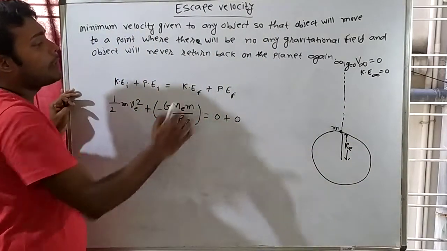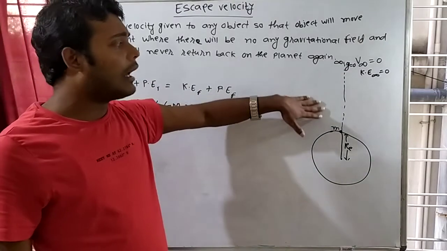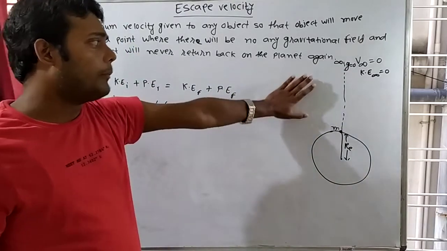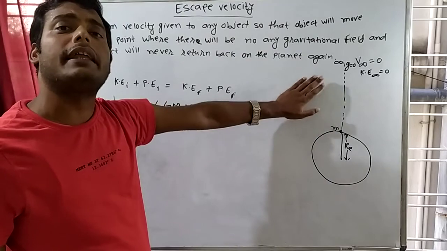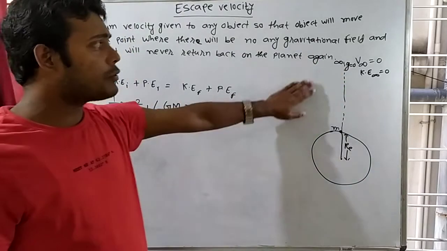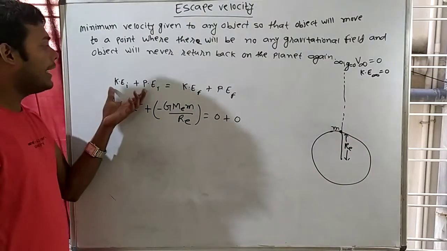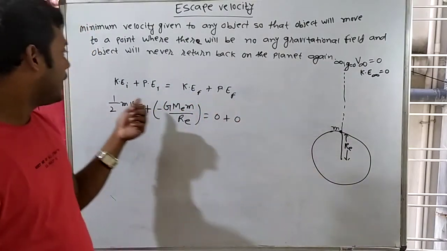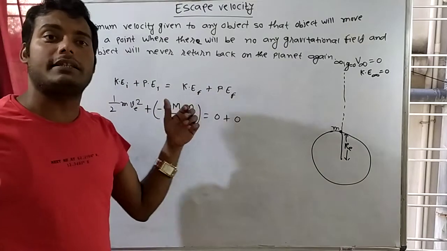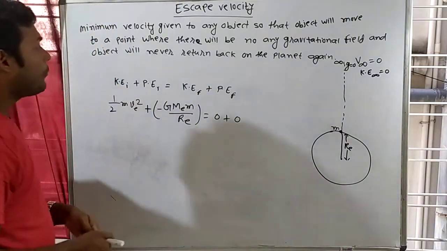Why can I conserve the energy? Because here I am not considering any friction force. There is no friction, so I can conserve the energy.